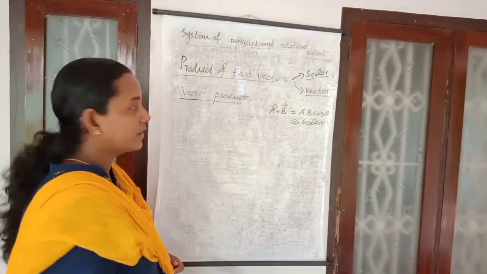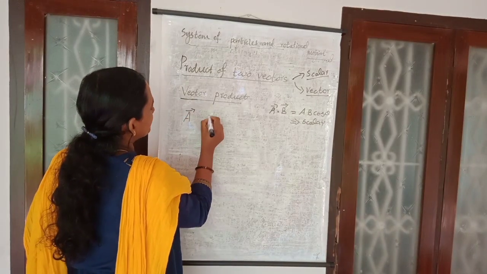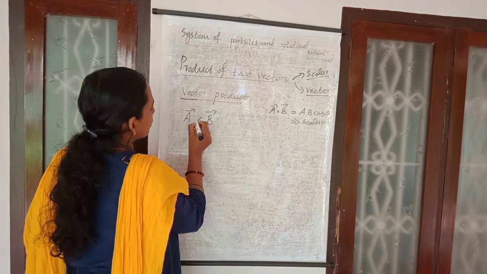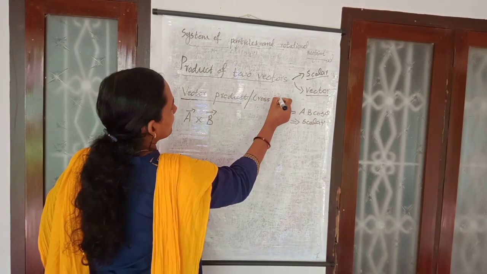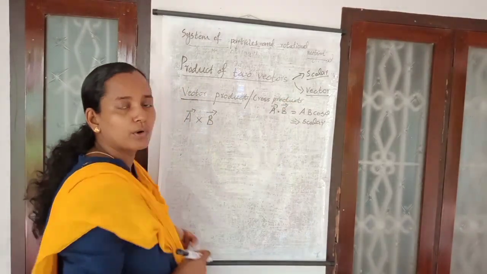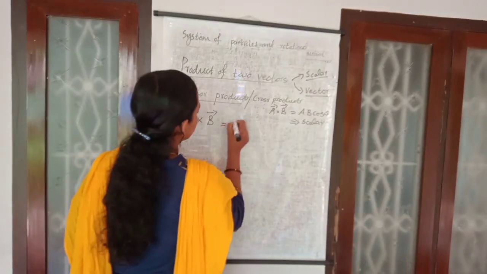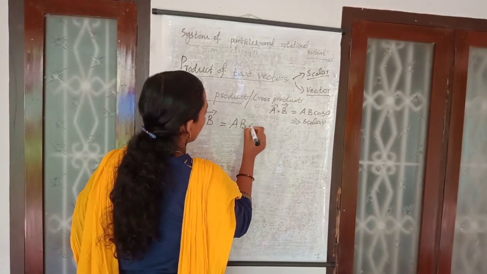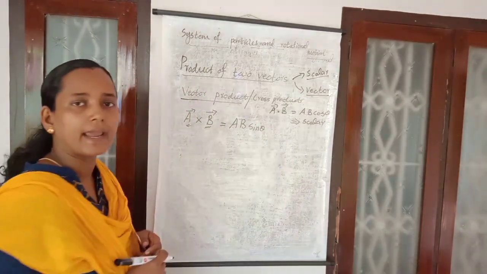But whenever you are finding the vector product of two vectors A and B, it is a cross product. You read it as A cross B. So what does A cross B mean? That is equal to AB sin theta, where theta is the angle between the two vectors A and B.